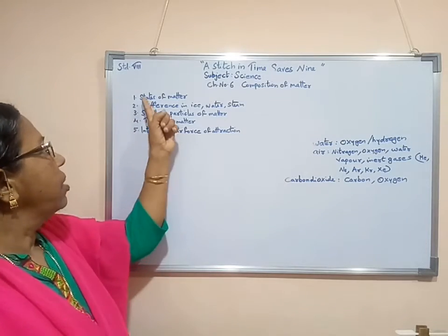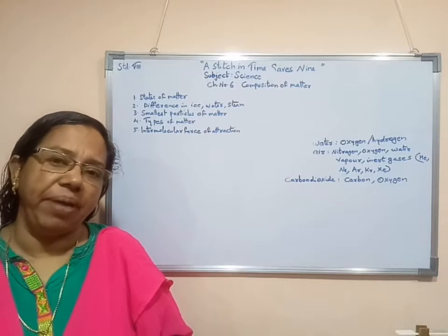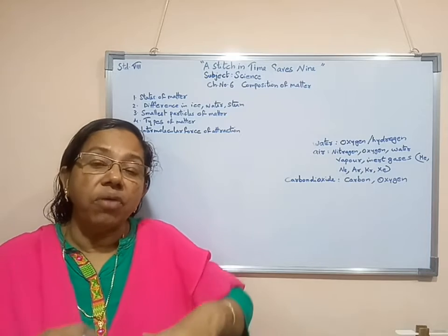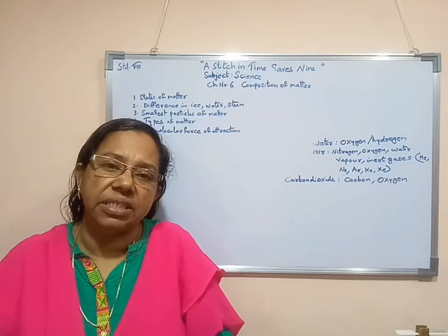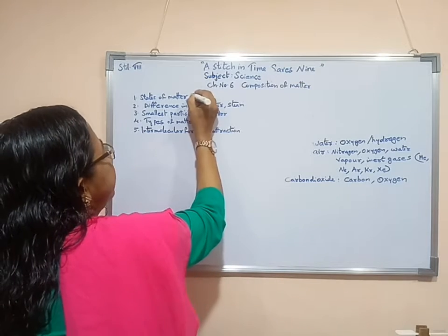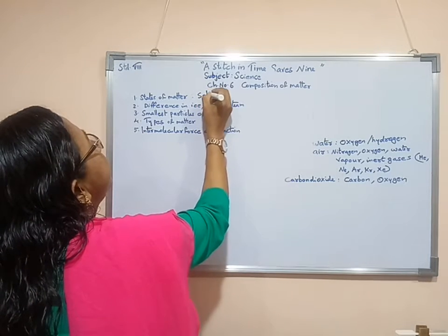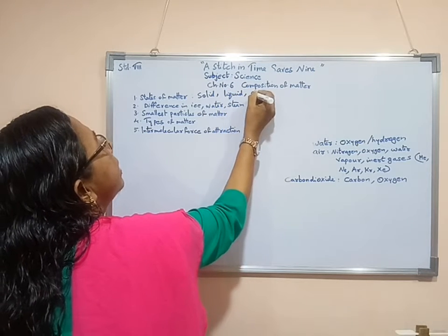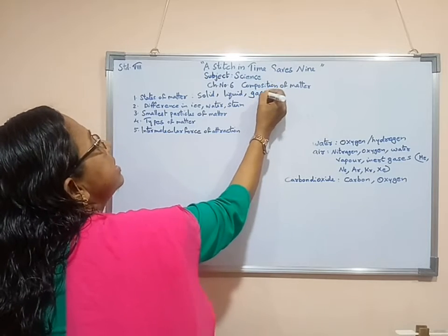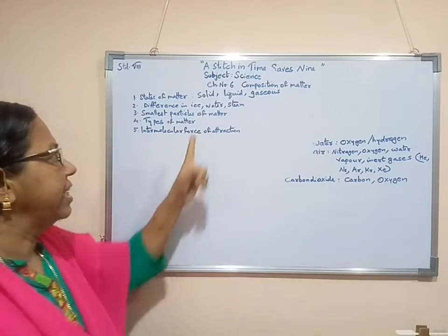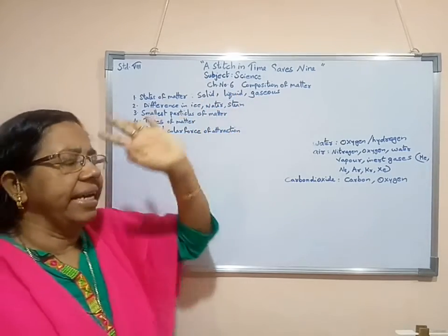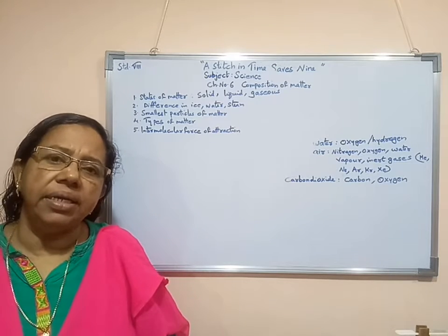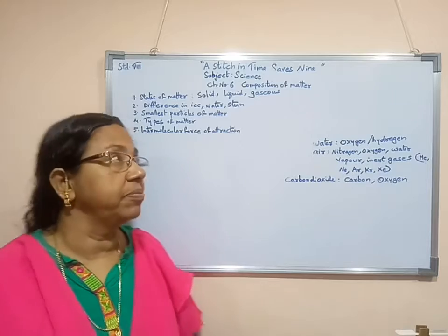Now we are going to study about what are the different states of matter. A substance has how many states, or in which all states a substance is available. We can say that different states of matter are solid, liquid and gaseous state. Solid state, liquid state and gaseous state. So there are 3 different states of matter. They are solid, liquid as well as gaseous matter.